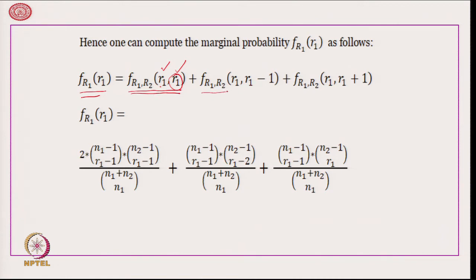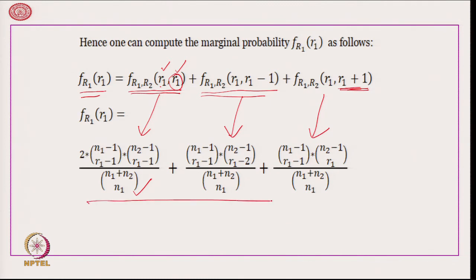Therefore, we also add to it the probability of f R 1 R 2 of R 1 and R 1 minus 1 and similarly R 1 and R 1 plus 1. We know all these values, this we have already computed. This is 2 times n 1 minus 1 C R 1 minus 1 multiplied by n 2 minus 1 C R 1 minus 1. Similarly, from this we get this and from here we get this. This we are getting by replacing the value of R 2 with the corresponding parameter in the relevant expression.